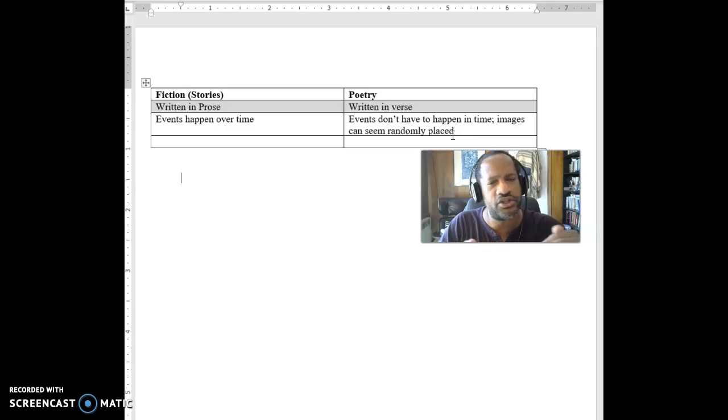We don't know their relationship in time necessarily. And so poems are much more likely to have this sense of there's just a series of images that we're supposed to kind of fit together. That's one of the things that sometimes makes it hard for us to understand what's going on in a poem. That's why you got a little bit confused in Persimmons when he's talking about what happened with Miss Walker, and then he's with Donna, and you're like, wait, we just jumped around, and now we're talking about his father. We're bouncing around there, and we aren't necessarily stuck in time.